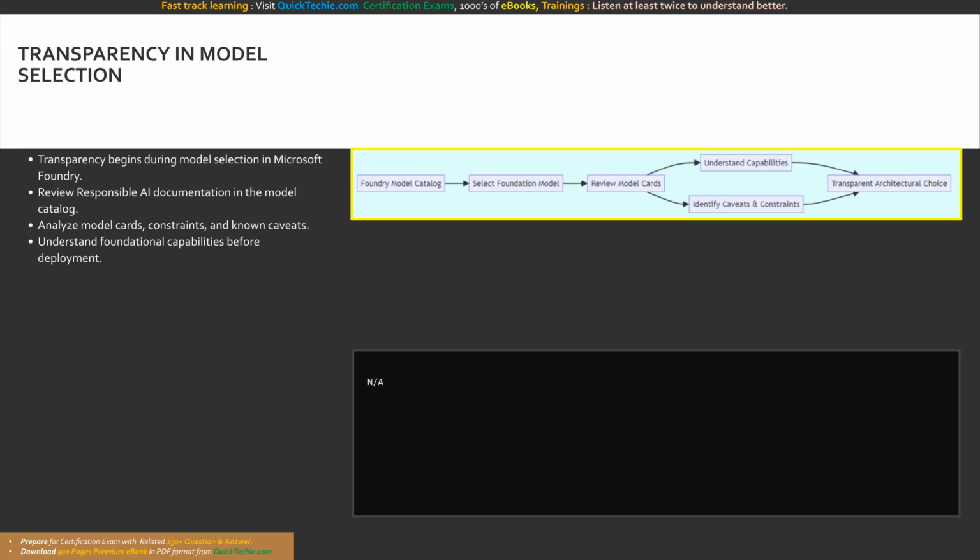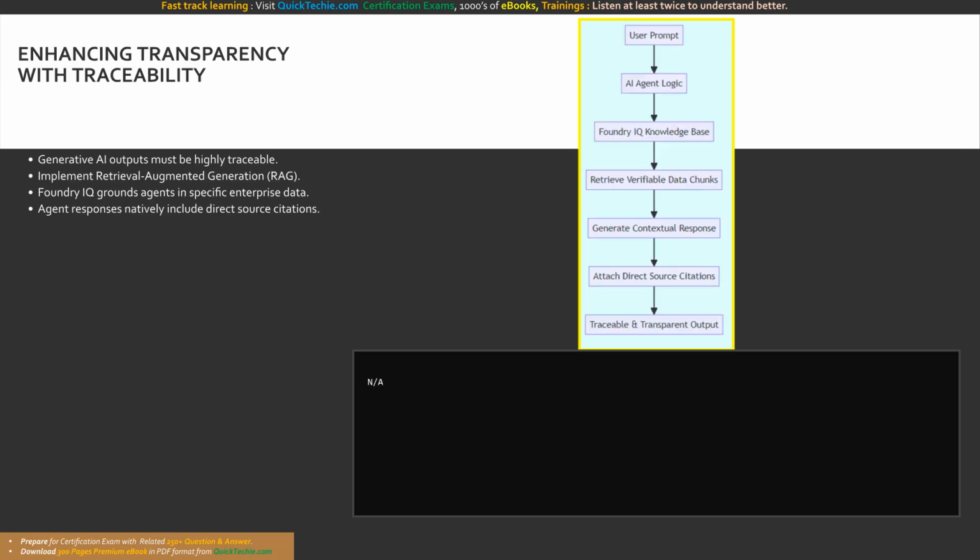Starting in the Foundry model catalog, developers select a foundation model and immediately review the associated model cards. Moving deeper into the architectural implementation of transparency, we must discuss how to make generative AI outputs highly traceable. One of the most effective technical strategies for achieving transparency in an AI agent is the implementation of retrieval augmented generation, commonly referred to as RAG.